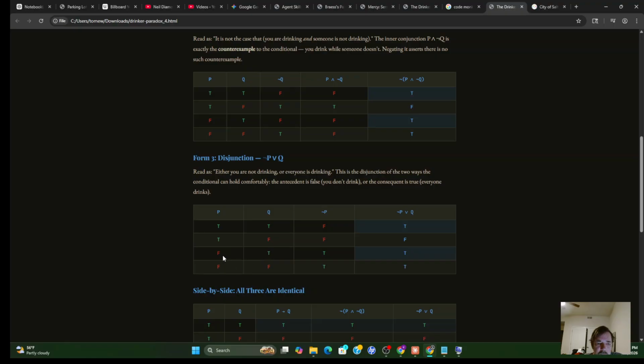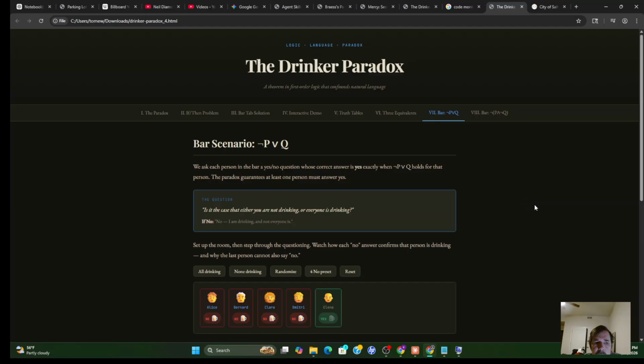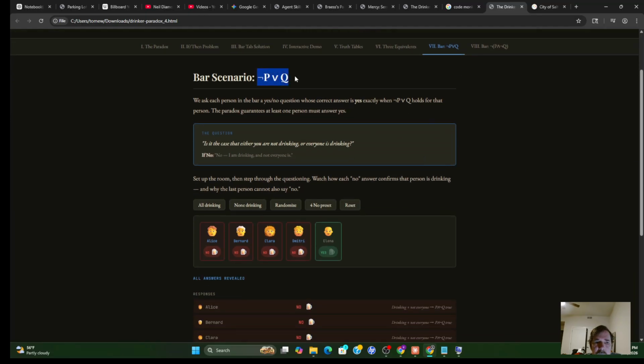So if either the premise is false or the conclusion is true, then we avoid the bad case. Okay, I'm going to look at two more tabs, and these tabs will illustrate the idea. So we're going to look at the last case, that either the premise is false or the conclusion is true. And in terms of the paradox, P is I am drinking, and Q is everybody is drinking. So what we have is either I'm not drinking or everyone is drinking.